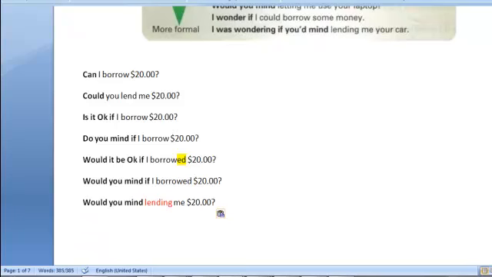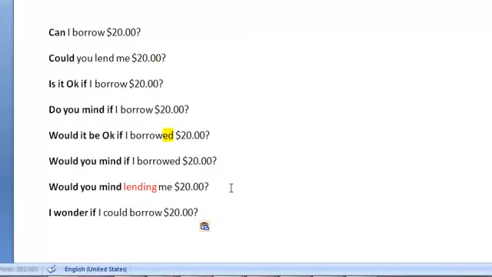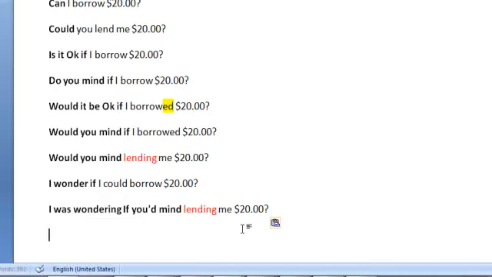And let me just point out the other two examples there. Those would be, I wonder if I could borrow $20, and I was wondering if you mind lending me $20. Okay, and as you can see, I also highlighted this in red because after we see the word mind, or the verb mind, this is going to follow a gerund.